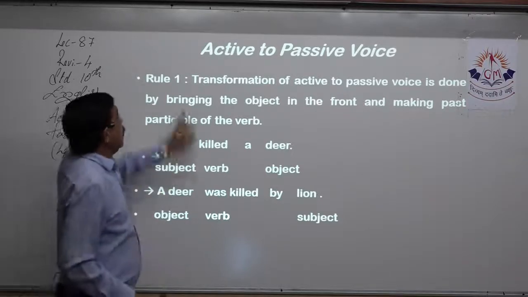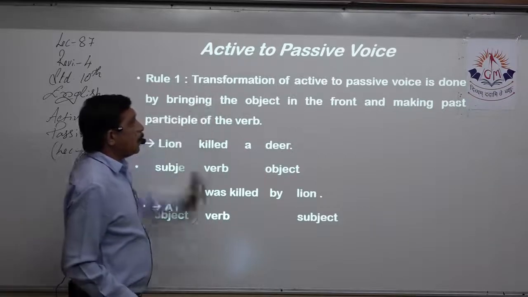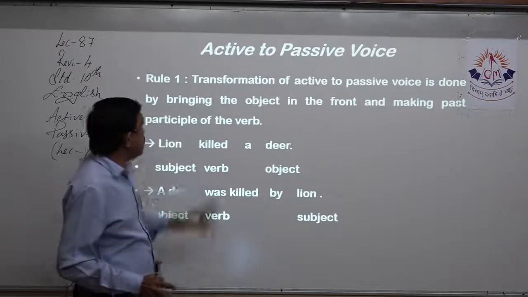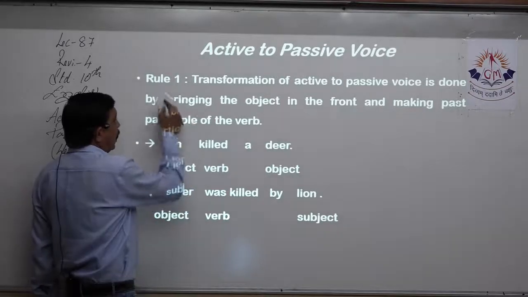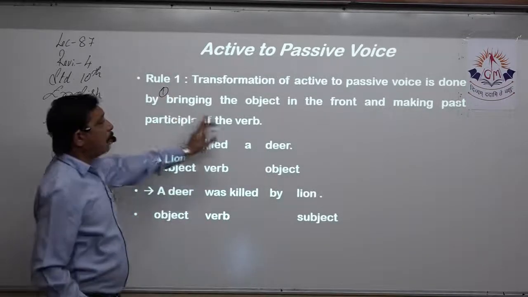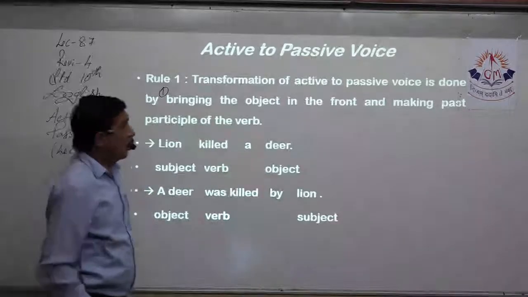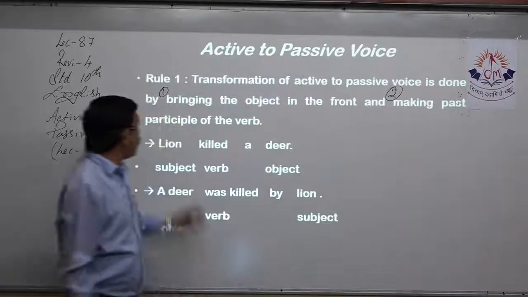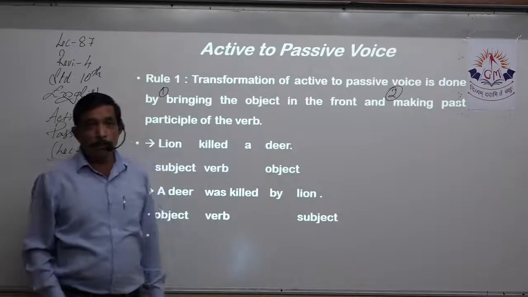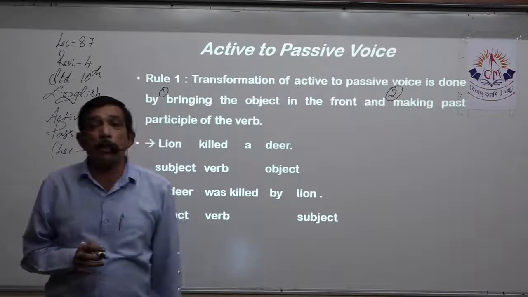What is it? Rule number 1 says transformation of active to passive voice is done by, first, bringing the object in the front. Second is making the past participle of the verb.